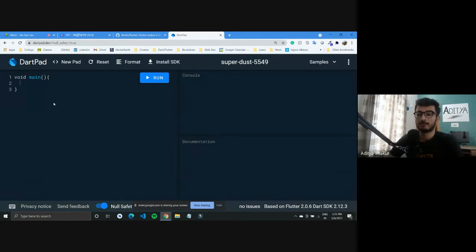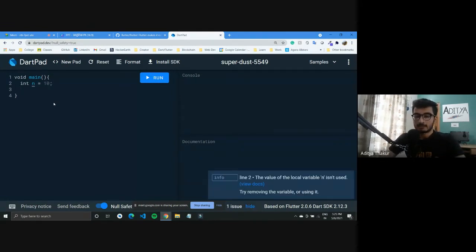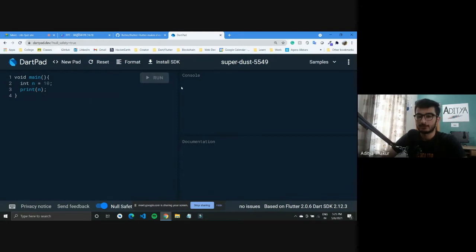So this void main would get the control first, and then we can define some variables, as in int n could be a number, and we need to use semicolons in it. And you can print this number to the screen by just typing print n. So if I run this now, it should print 10 to the console here. Yeah, so we have it. So this is how you can define numbers.